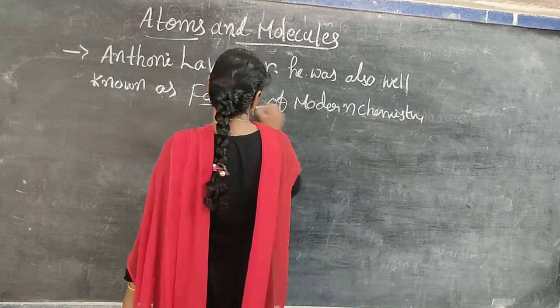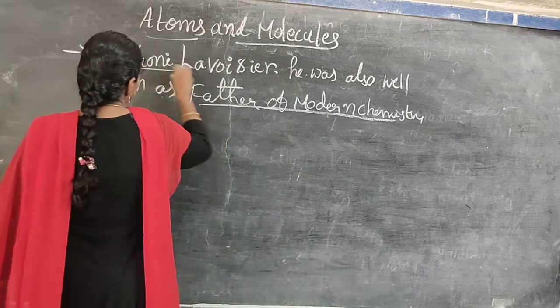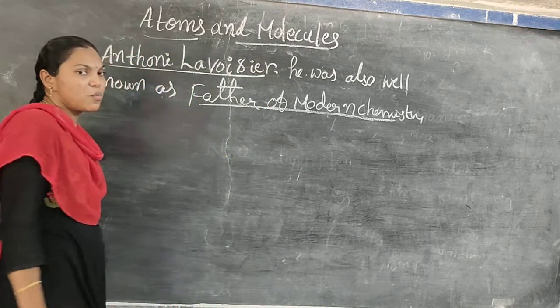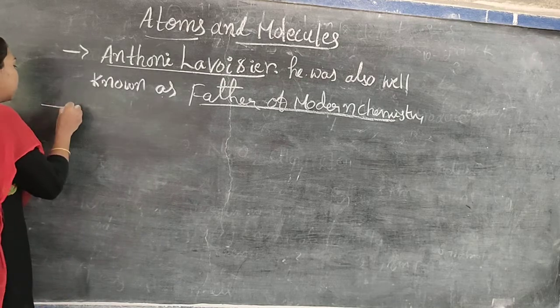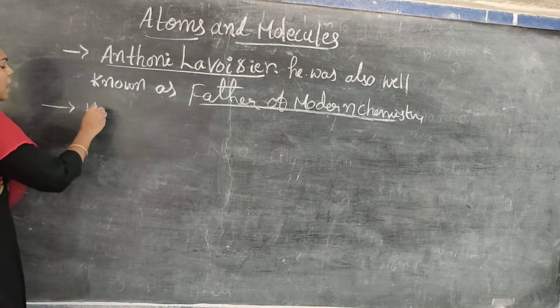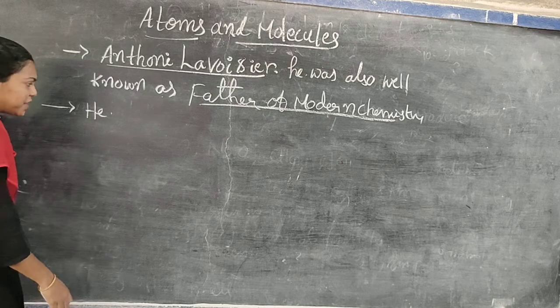Who is the father of modern chemistry? Sir Antoine Lavoisier. He is well known as the father of modern chemistry. And he introduced the law of conservation of mass concept.